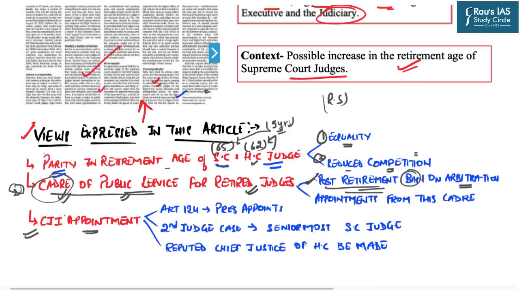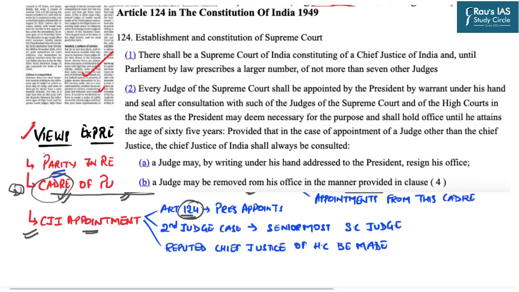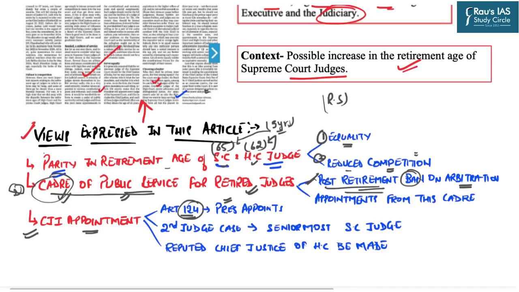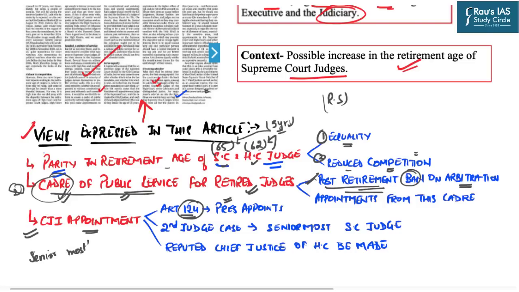Next comes an important part, the appointment of the Chief Justice of India. The author says that according to Article 124 of the Indian Constitution, the power to appoint the Chief Justice of India has been given to the President. The Constitution does not differentiate between the Chief Justice of India and the other judges of the Supreme Court in this manner. It just says that the President shall appoint the judges of the Supreme Court. But presently we know that the Chief Justice of India is the senior most judge of the Supreme Court. Now this has not been mentioned by the Indian Constitution.